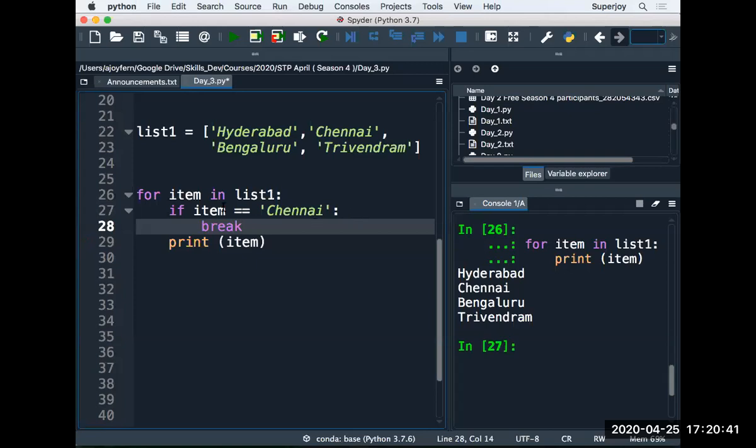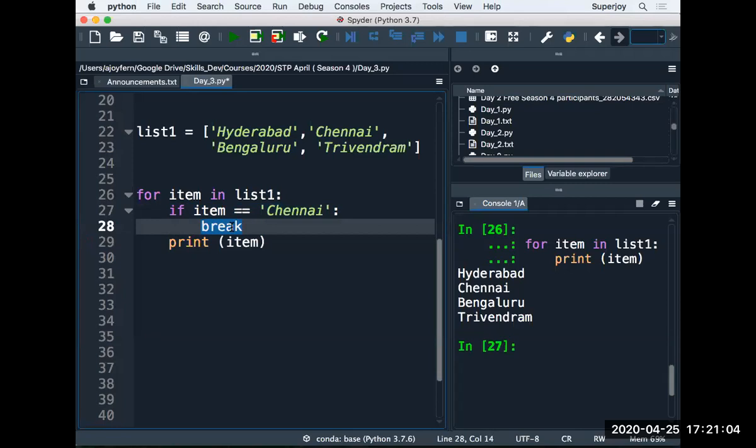Guys, can you notice now what I have introduced? Within the for loop, I have taken an if condition, and I'm just checking if the name becomes equal to Chennai, have a break. What is the meaning of a break? Break will terminate the loop execution.